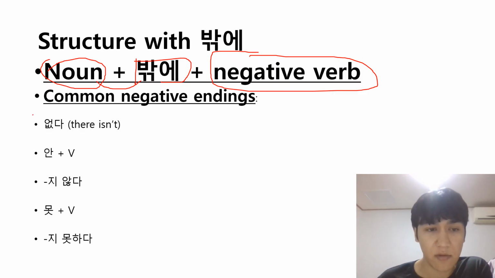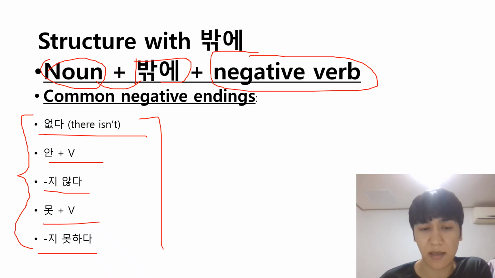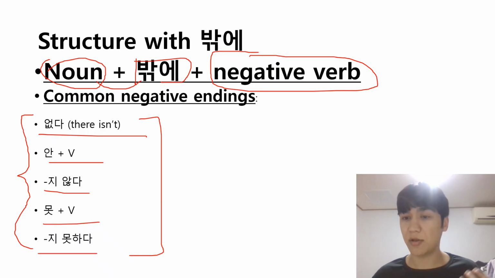So common endings, as I told earlier in the previous slide, like 없다, 안 해요, or 지 않다, 못하다. These are all negative verb forms. So here you can also add the verb 모르다, not know, right? Like I know nothing but the Korean language, let's say. So everything that has a negative form has to be used with 밖에.